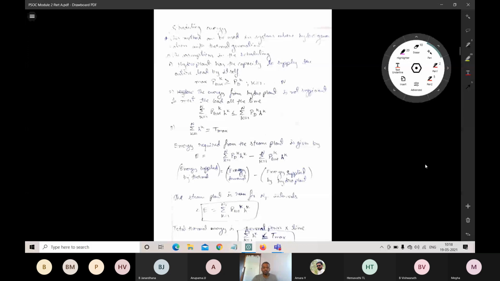So for understanding purposes, we are just assuming that one hydel power plant and one thermal power plant are able to satisfy the load.